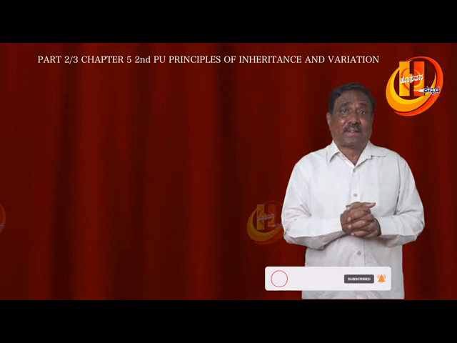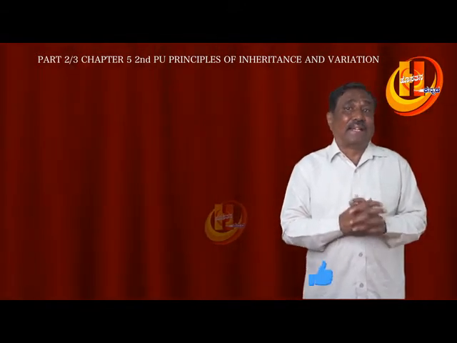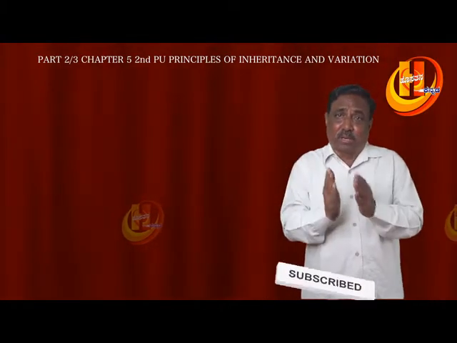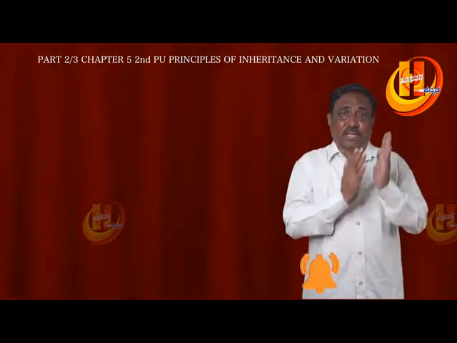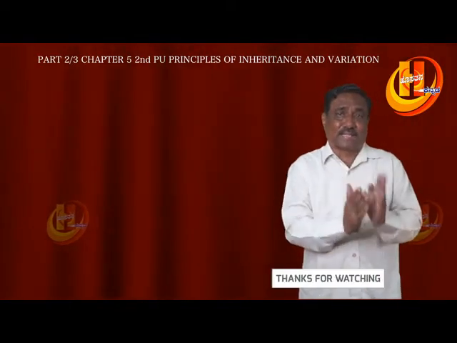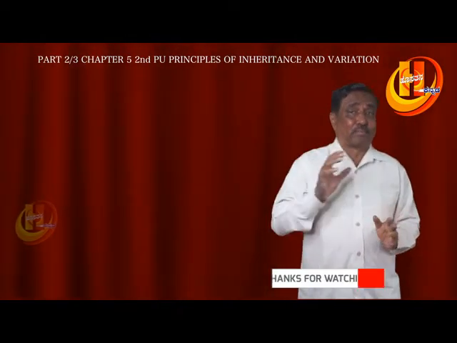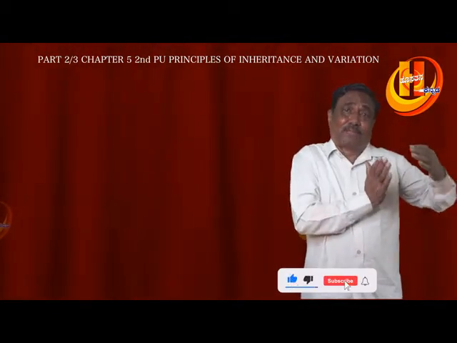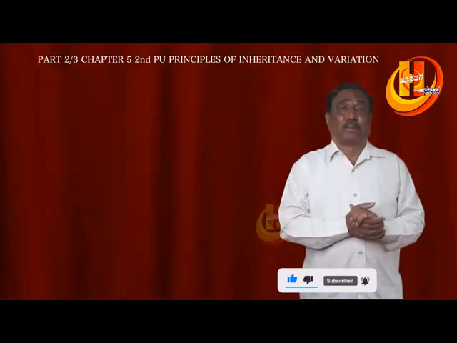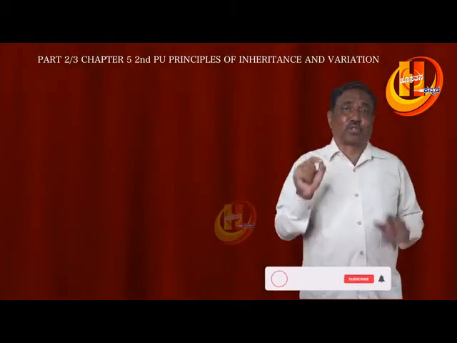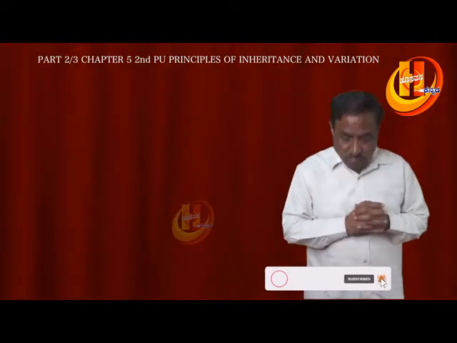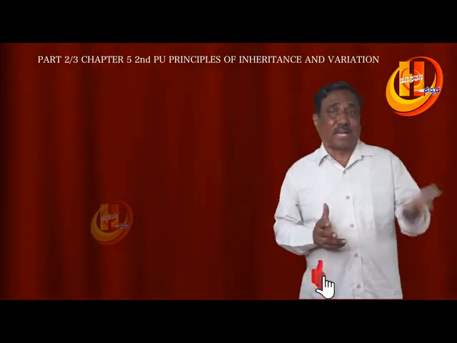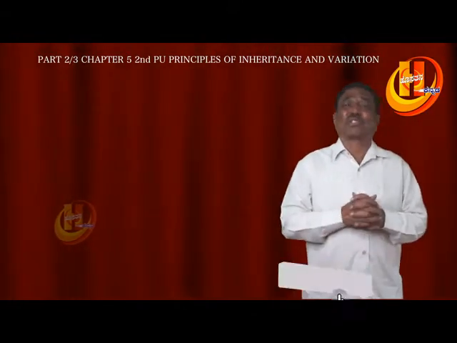Females are homogametic and males are heterogametic, because males produce two types of sperms: sperms with 22 autosomes plus X, and sperms with 22 autosomes plus Y. Females produce only one type of gamete, 22 plus X. So whether the individual is male or female is determined by the sex chromosomes.